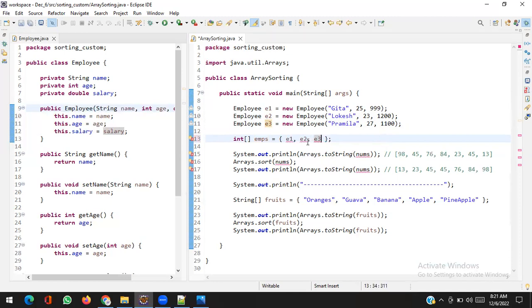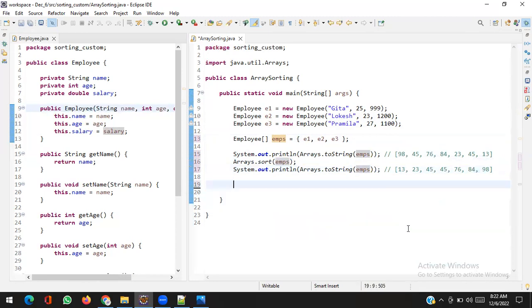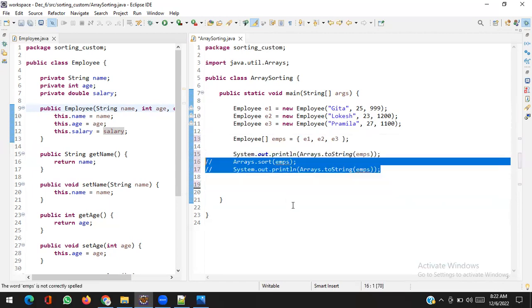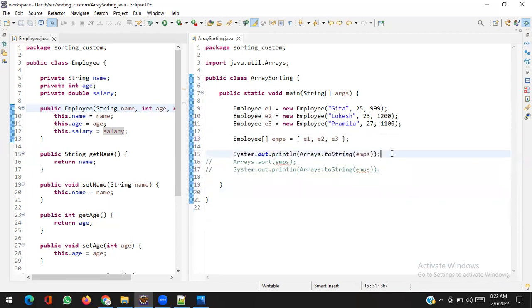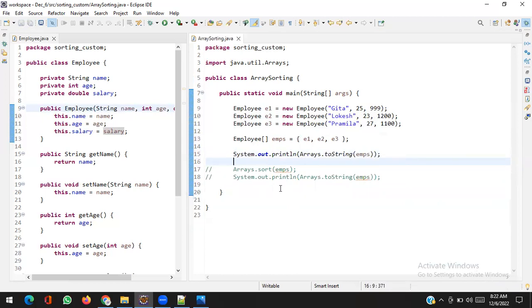So this is an employee array. Now I can see this thing. Okay, remove all these things. For now I want to comment this part. I only want to print the employee elements. So let's see what happens. Right click, run as Java application.